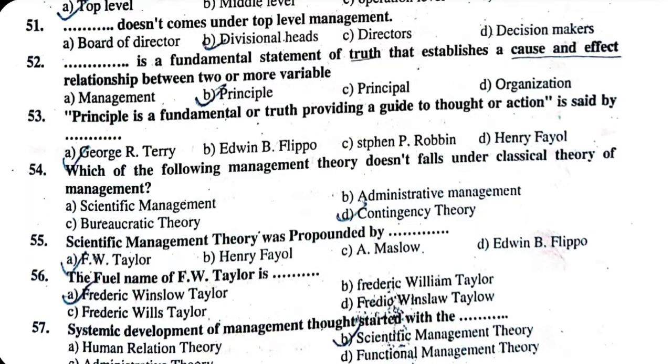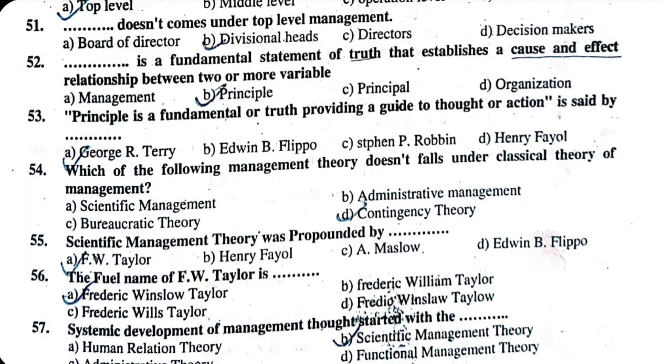51. This does not come under top level management. A. Board of directors, B. Divisional heads, C. Directors, D. Decision makers. The correct answer is divisional heads. Divisional heads don't come under top level management.